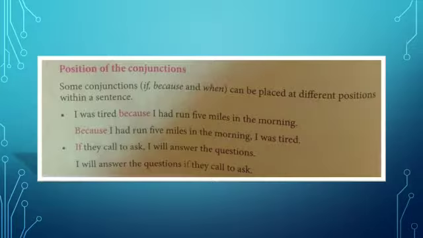Now the position of conjunctions. Some conjunctions, if, because, and when, can be placed at different positions within a sentence. For example, I was tired because I had run 5 miles in the morning. Because I had run 5 miles in the morning, I was tired. Now the next one. If they call to ask, I will answer the questions. I will answer the questions if they call to ask.